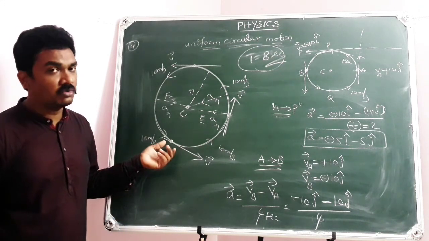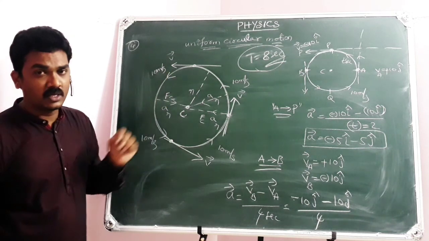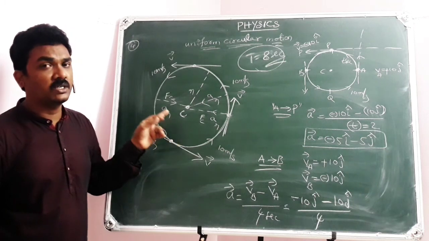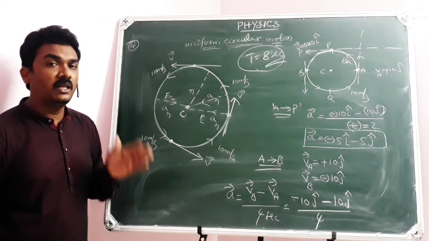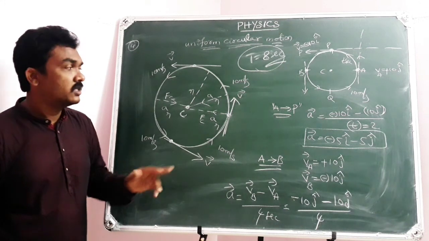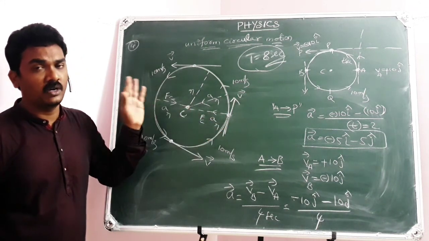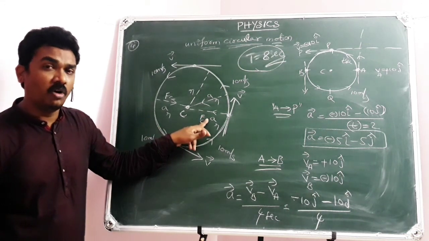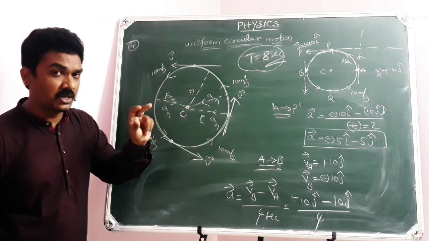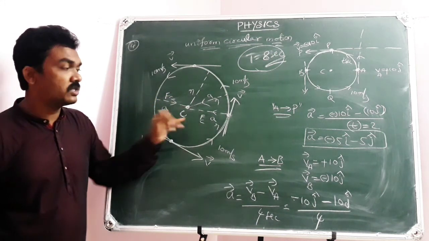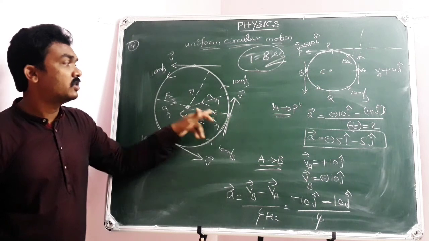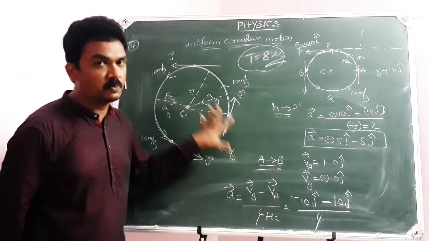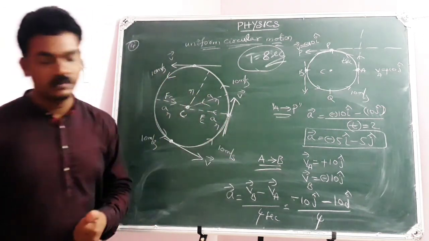So the conclusion of this question is, when a particle is in uniform circular motion, it will have acceleration due to the change in the direction of motion continuously, and the direction of acceleration will be directed towards the center of the circular track. The acceleration is called centripetal acceleration or radial acceleration, and the centripetal force is the force directed towards the center of the circle. So these are the conclusions from this particular example. Note down.